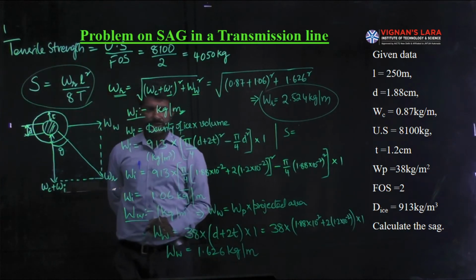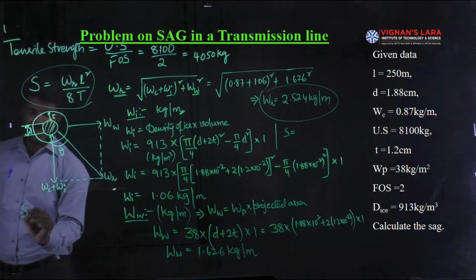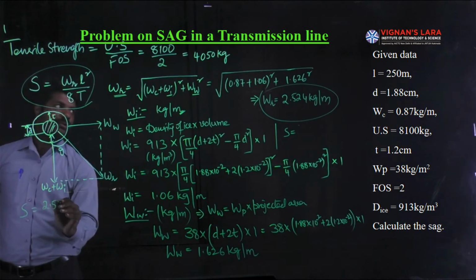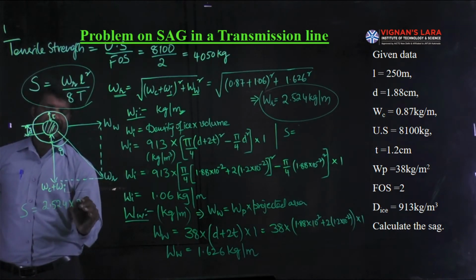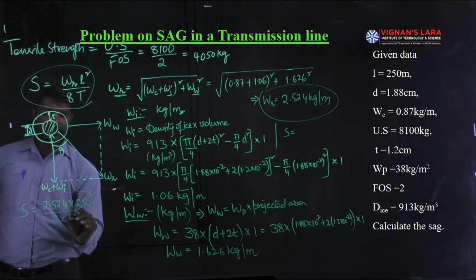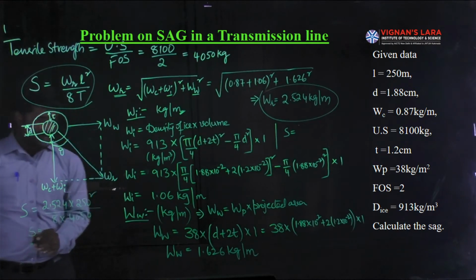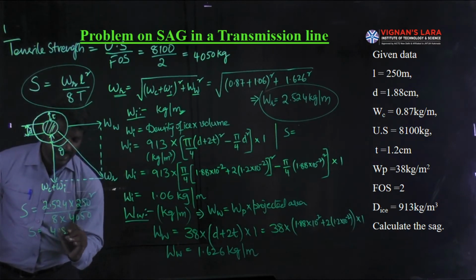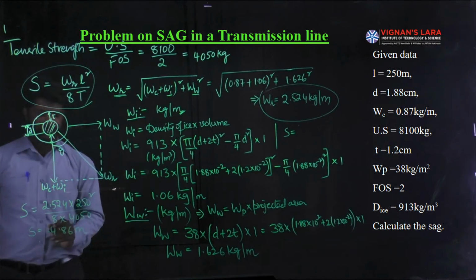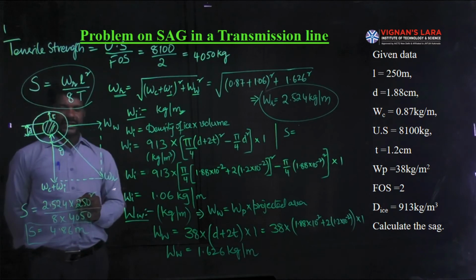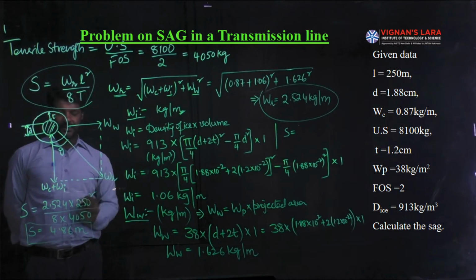Let me substitute here itself to get the sag S. The S value is equal to WR, the calculated 2.524, multiplied by 250 square, because L square, by 8 into 4050. Calculating this, the sag we get is 4.86 meters.